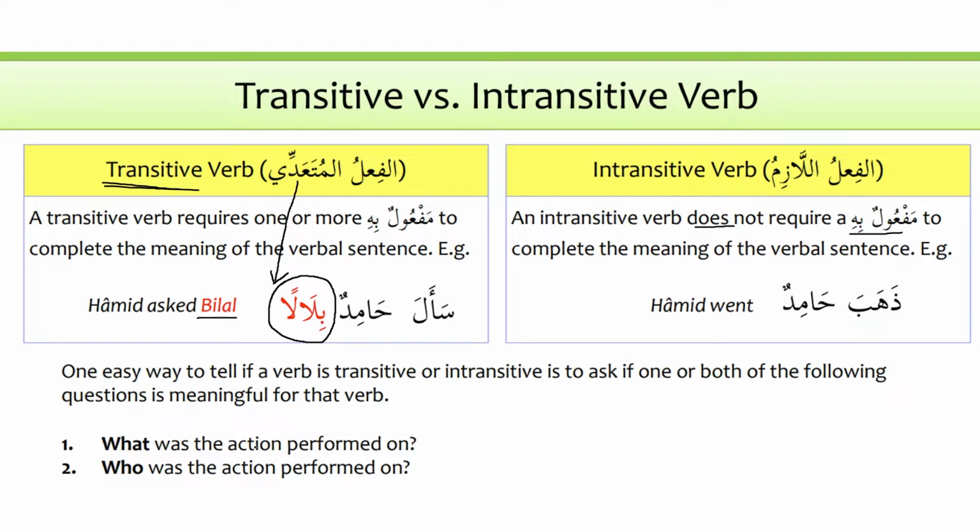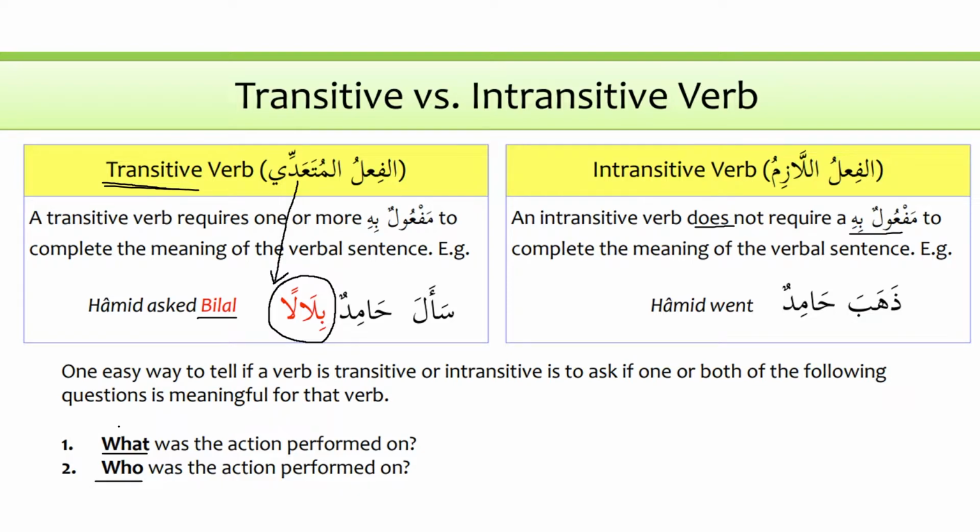When we ask these questions, it is easy to know if the verb is lazim or muta'addi. So what was the action performed on, and who was the action performed on? So what was the thing that the action was performed on, and who was the person who received the action, or the person who was the receiver of the action?